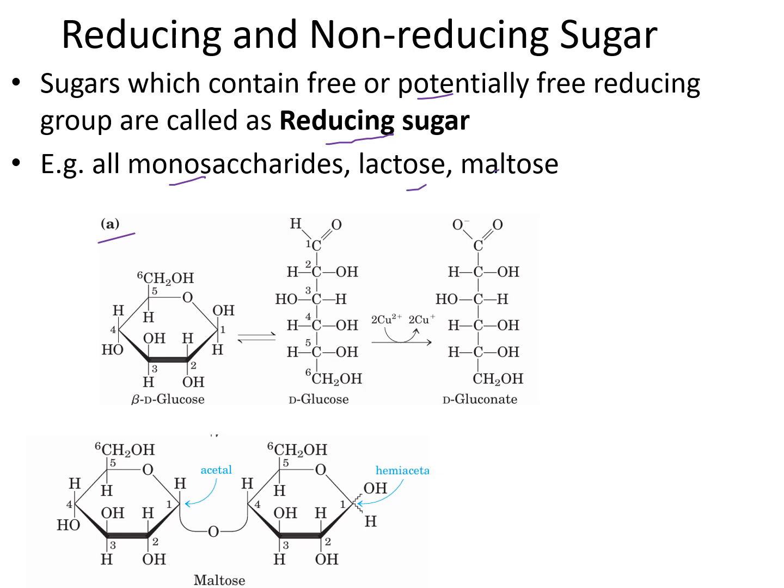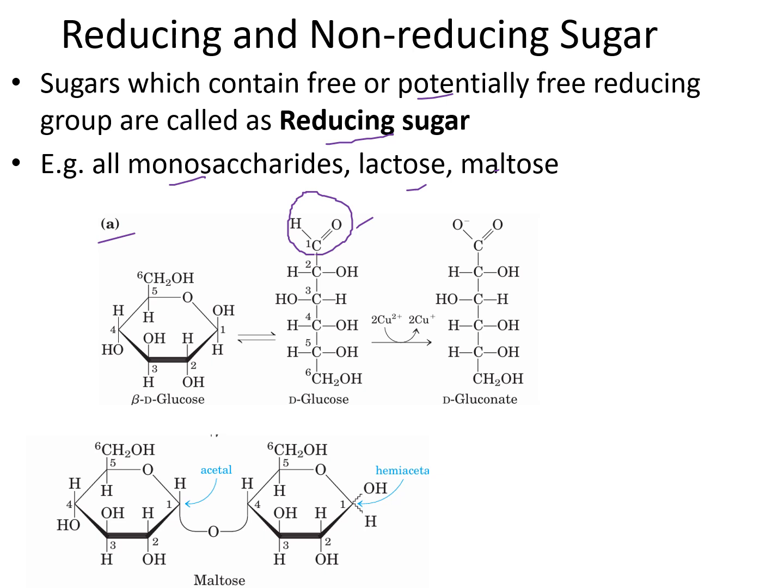How? You see, this is glucose. If you see glucose, it has this free aldehyde group, and aldehydes and ketones are all strong reducing agents.